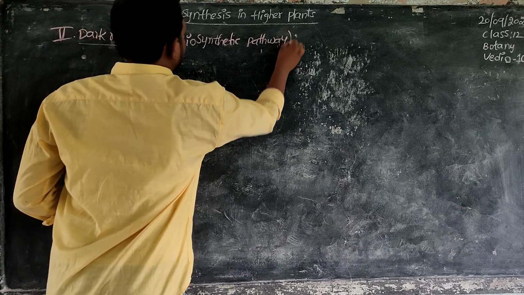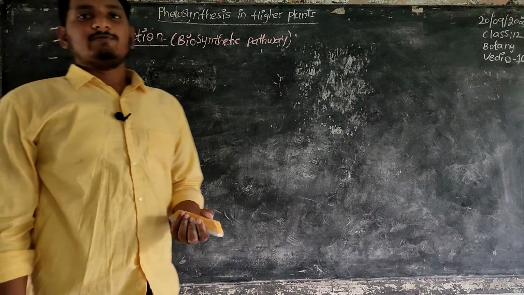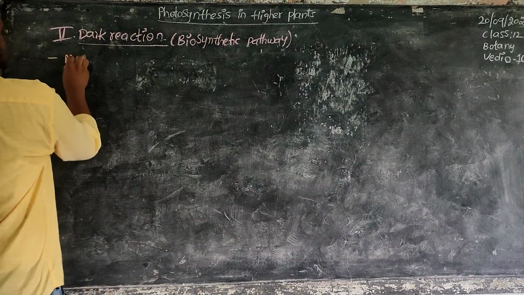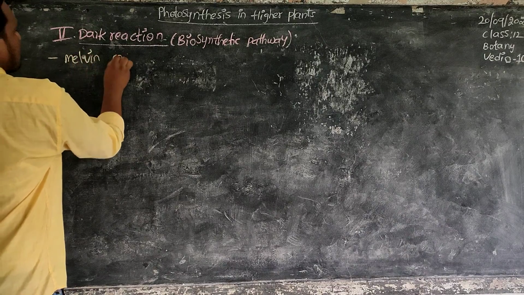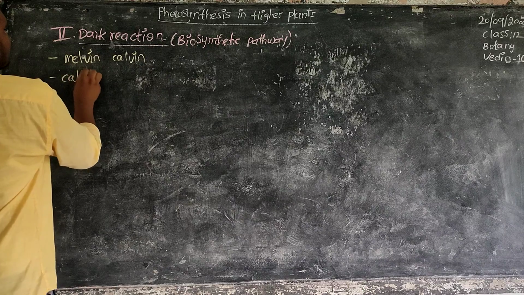This dark reaction was mainly explained by the scientist Melvin Calvin. It is also called Calvin's cycle because Calvin proposed and explained this complete cycle.